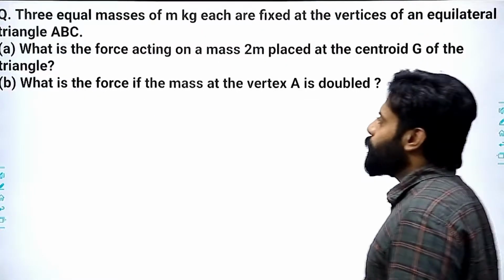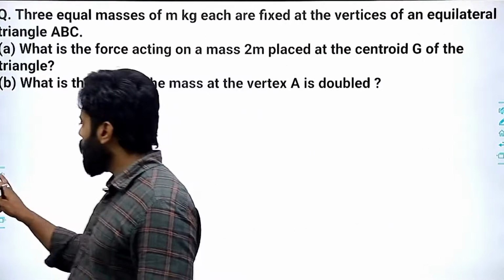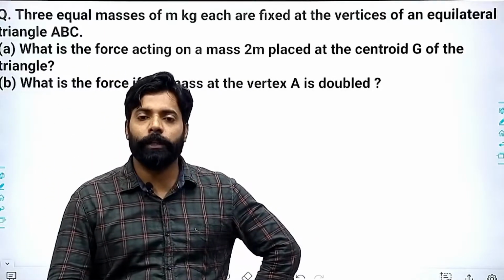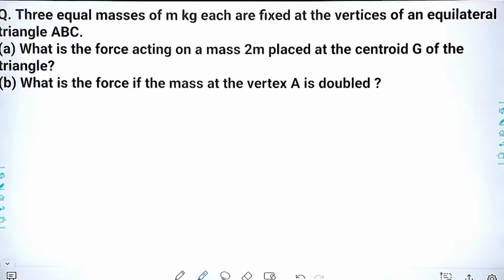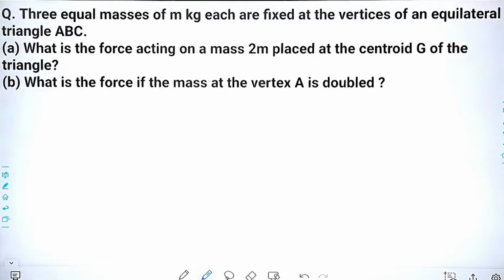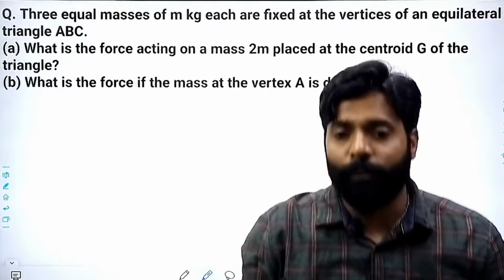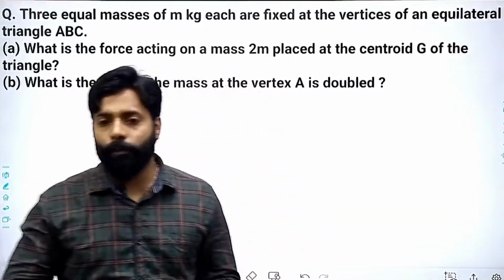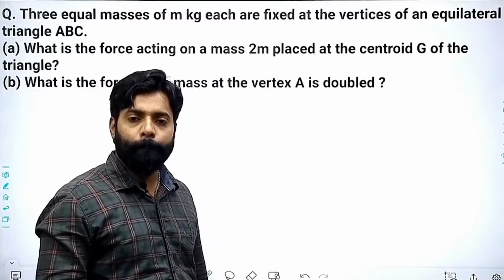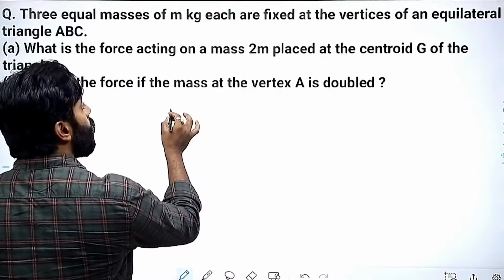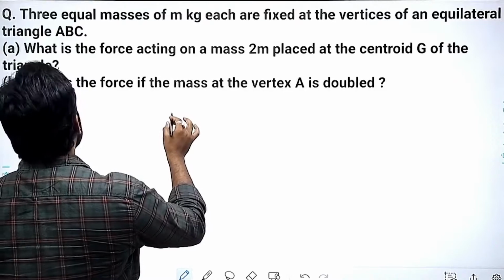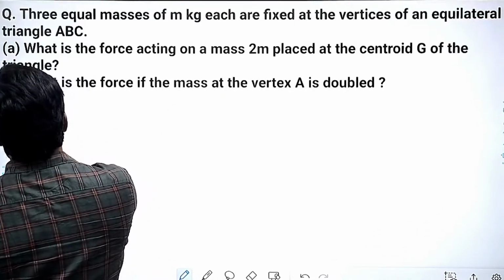Now this question is also very important. We have three equal masses of m kg fixed at the vertices of an equilateral triangle.